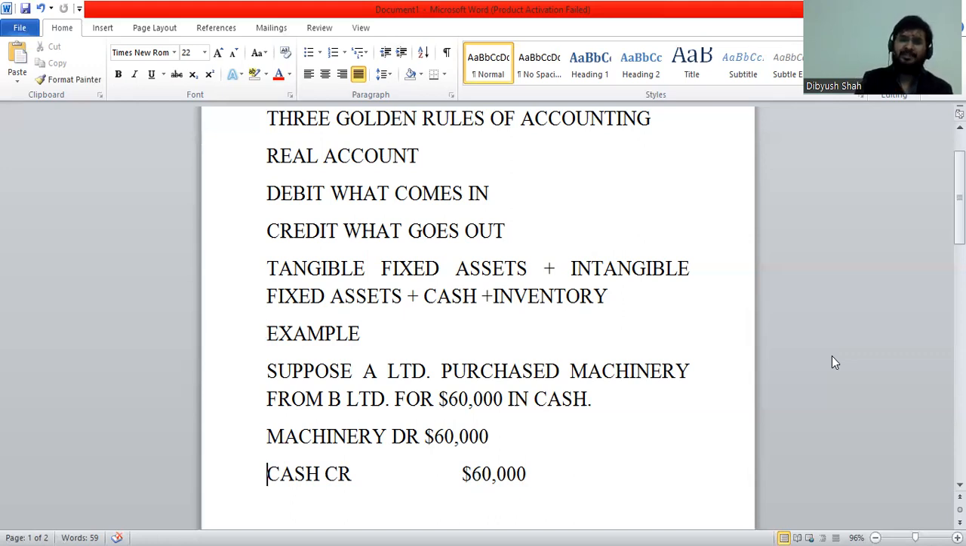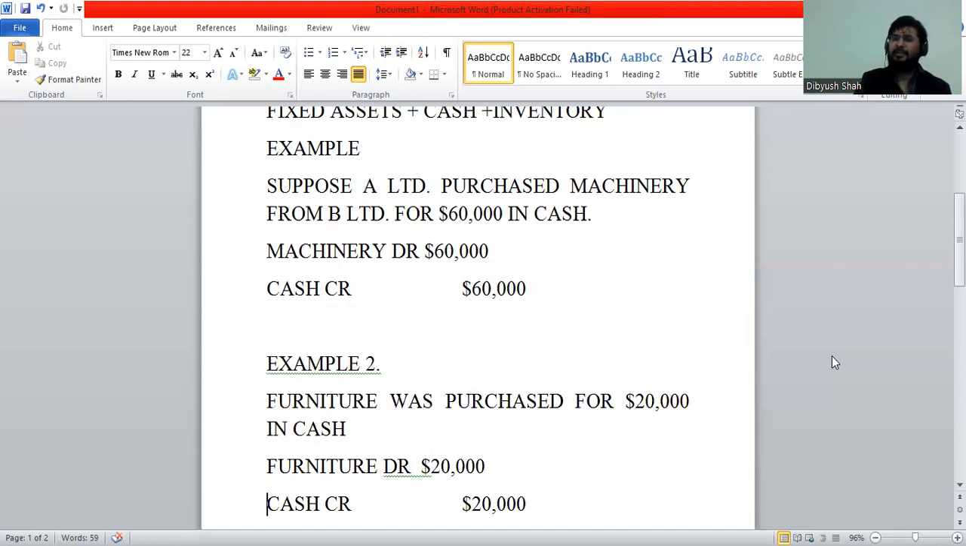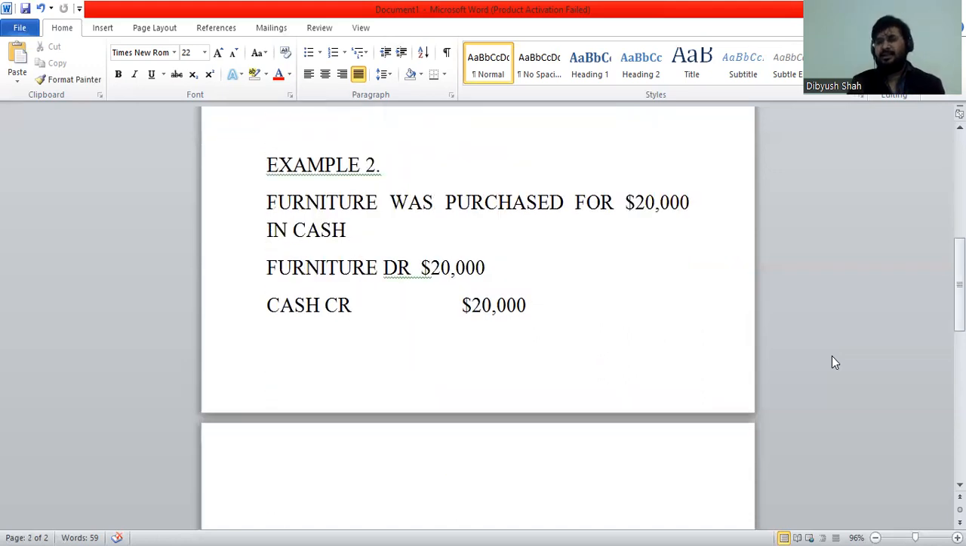Another one of the examples is example 2, another tangible fixed asset. Furniture was purchased for $20,000 in cash. Remember, I keep on emphasizing it's cash because if it is on credit, it will not be a real account anymore. Just like accounts receivable or debtors, accounts payable or creditors also have a heading of real account, but in substance, it's a representative personal account. We will discuss that over the course of the next several videos that I'm going to make.